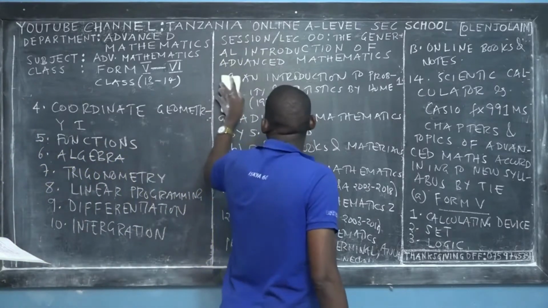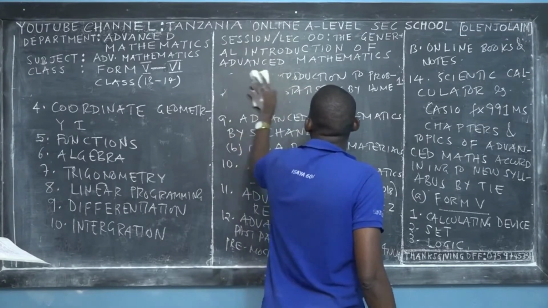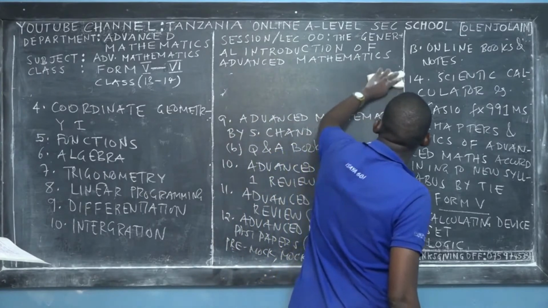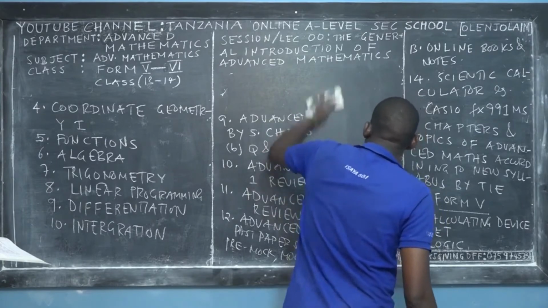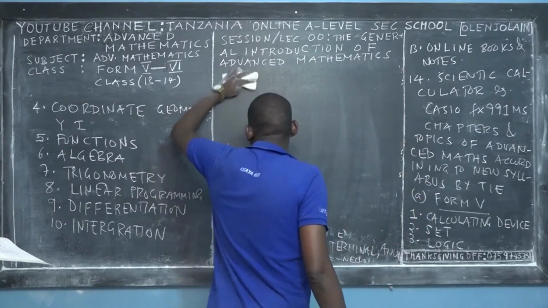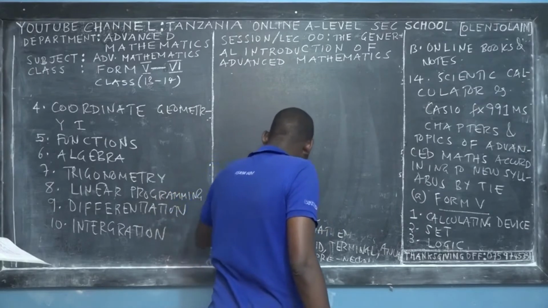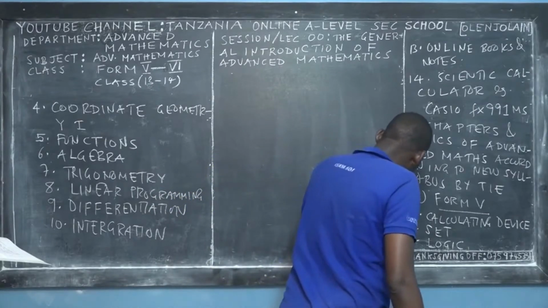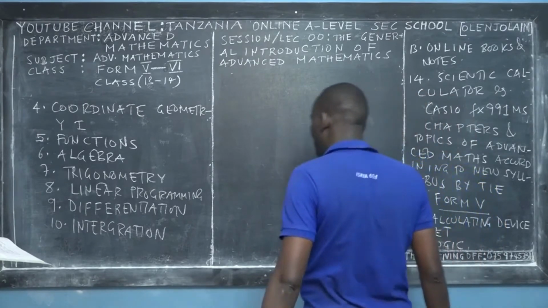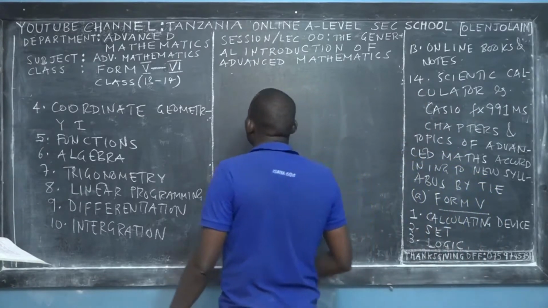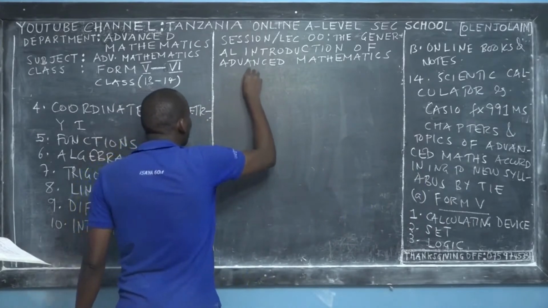So you close the Form 5 education with a nice topic called integration. Say with me, integration. Integration and differentiation form the subject we call calculus in mathematics. So that's all about Form 5.